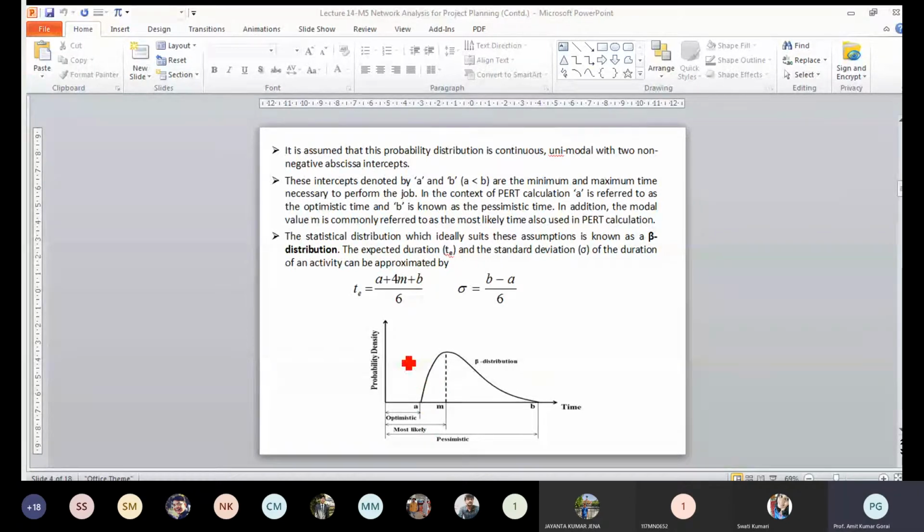So if you see, there are three time estimates. Earlier, in CPM, we considered only one time estimate with 100% certainty. That means if a particular task takes 5 weeks, you are 100% sure that it will take 5 weeks. But here, for each individual task, as a project manager, you have to estimate from historical data.